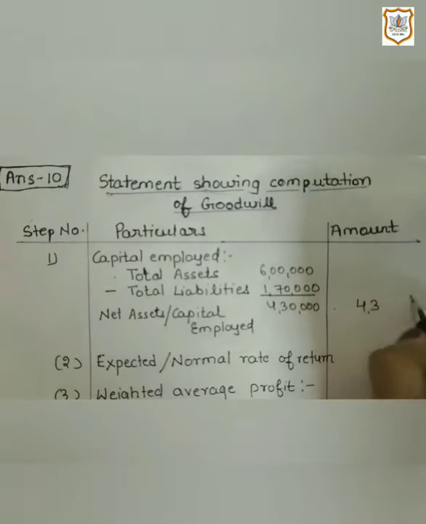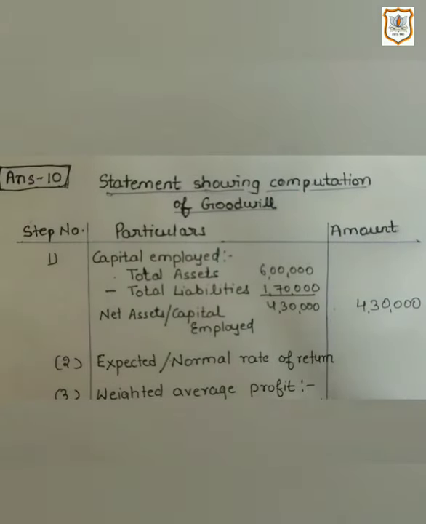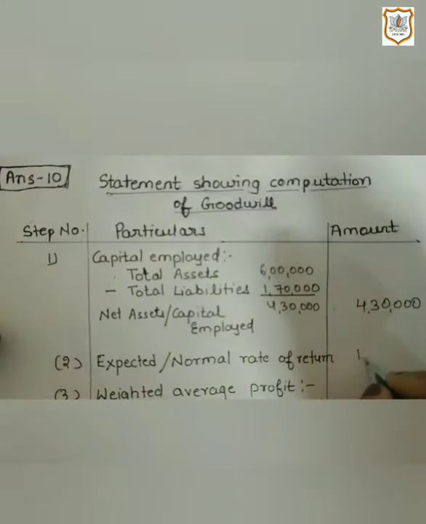That means our capital employed is 4,30,000. Now the second thing that we have been given is expected rate of return, or we can call it normal rate of return, that is NRR, which is 10%.